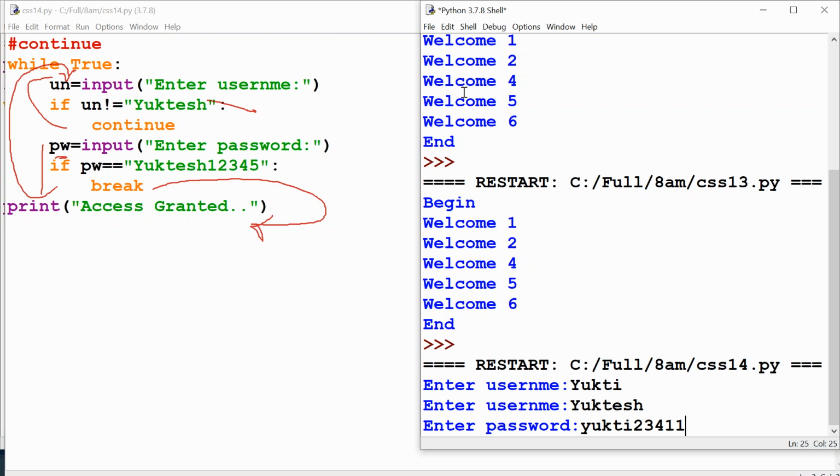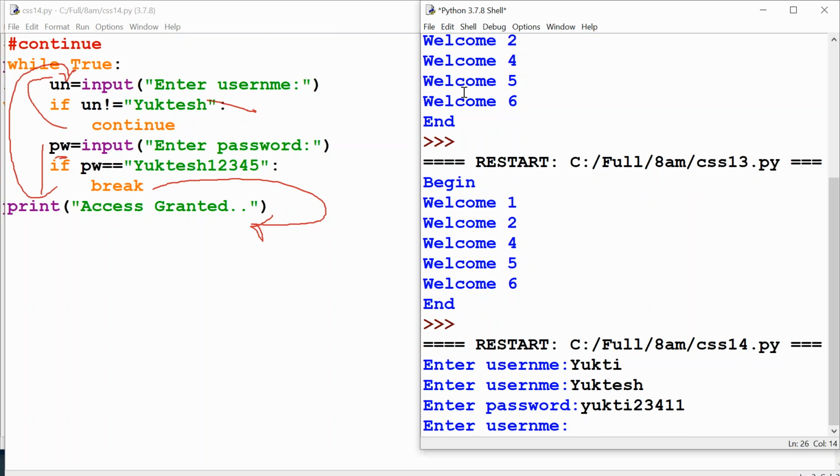See the code at the left side. When I give a wrong password, does the break statement execute? No, right? When the break statement does not execute, your loop automatically continues. When I say the loop continues, it has to come again from the starting step of the execution. That is called while True, right? While True means it is an infinite loop. This condition will never become false. So again it is asking for username.